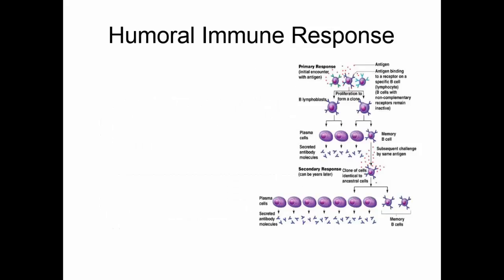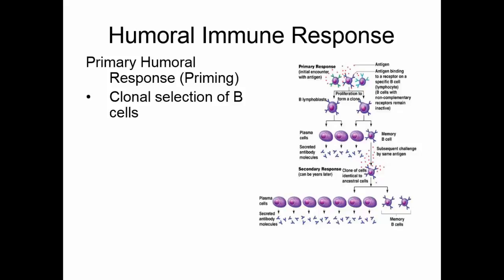The humoral immune response involves the activation of the B cells. We start with clonally selecting the B cells. We have B cells that are immunocompetent for different kinds of antigens. When an antigen comes in, it goes around and finds the B cell that can respond to it. This is the clonal selection. When the B cell binds to its antigen, it is now dedicated to producing things that will destroy that antigen.